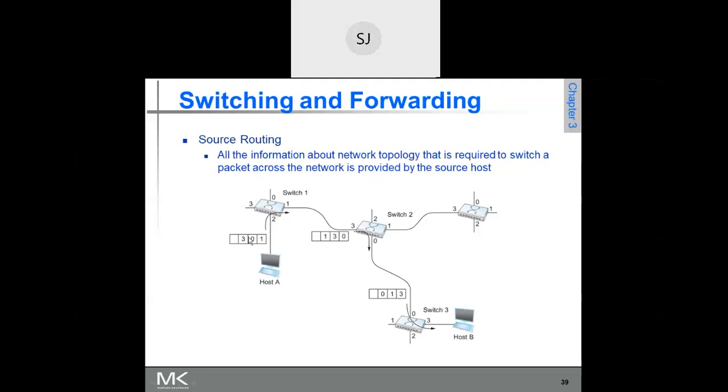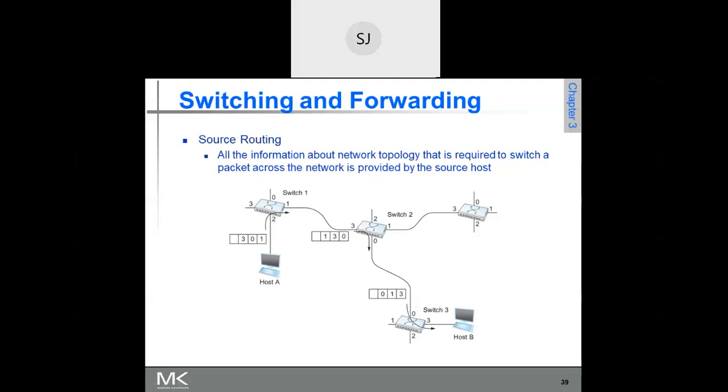Is it clear? See, this is 301. How has 301 become 130 here? After forwarding it along output port 1, it is rotated, so it becomes 130. Now it comes on port number 3, so this has to be forwarded on output port 0. This 0 comes here, so it becomes 013. Now where does it have to be forwarded? Output port 3. Is it clear? Any doubts?